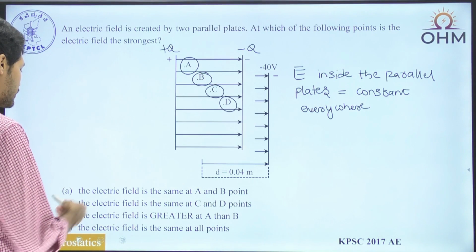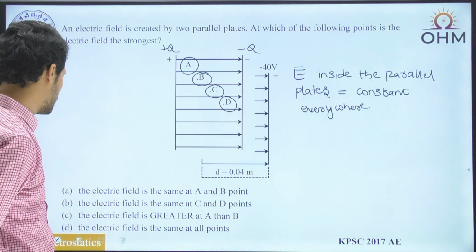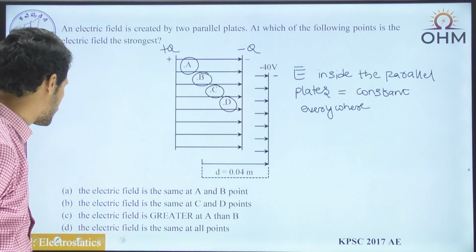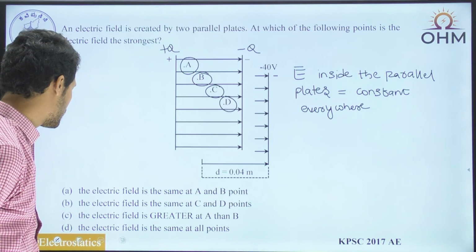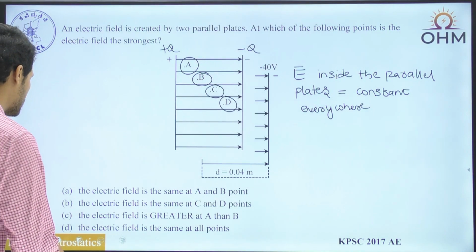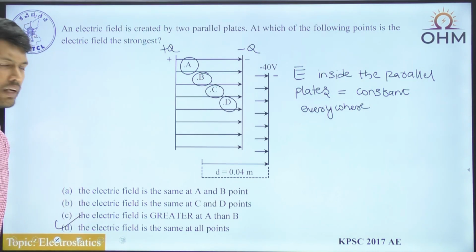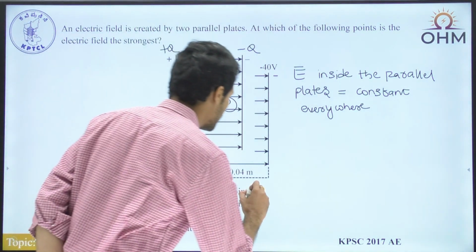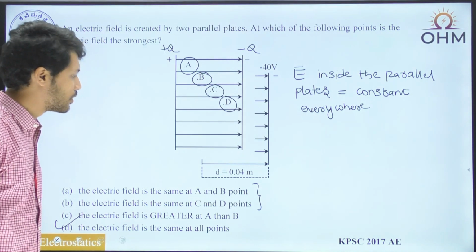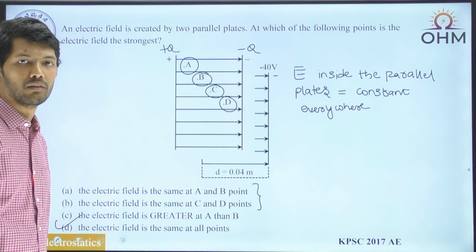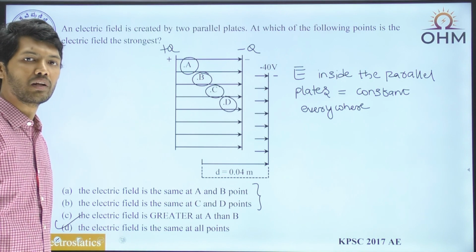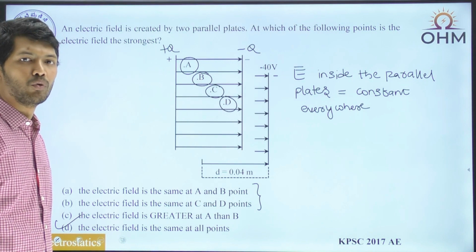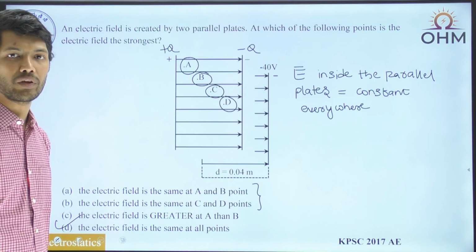So because of that, the first option says that electric field is the same at A and B. Yes, in fact that is also correct. The electric field is the same at C and D points. Electric field is greater at A than B. Electric field is the same at all points. Obviously, the electric field is the same at all points. If you look at it technically, even option A as well as option B are also correct. But they are only covering one half of the points. They say that electric field remains the same at A and B, but no information regarding C and D is given. And in option D, vice versa, information regarding C and D is given, but not A and B. So technically even A and B are correct, but the most appropriate answer in this case is option D. Okay.